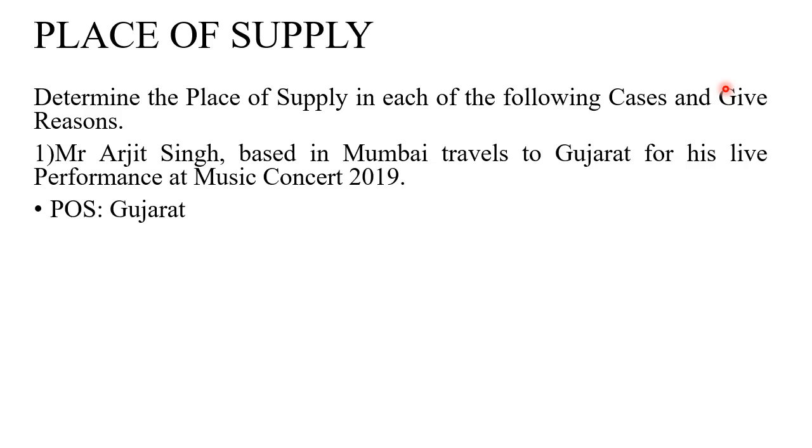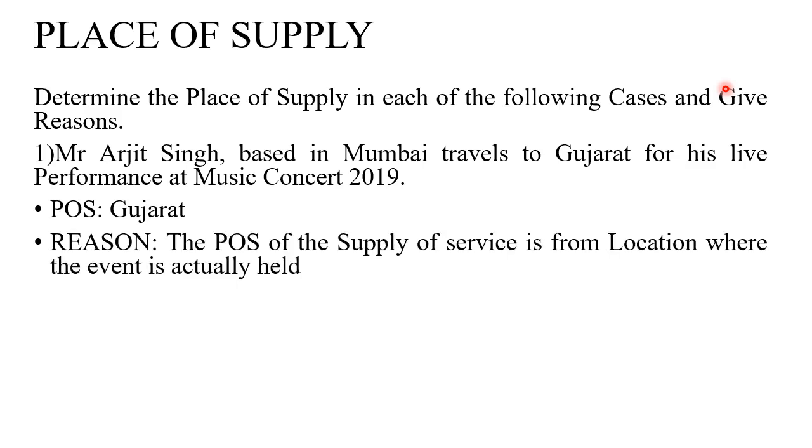Reason: Mr. Arjit was from Mumbai, but he traveled from Mumbai to Gujarat and he performed in Gujarat. So here the service has been delivered in Gujarat. The place of supply of service is the location where the event is actually held, and here the event was actually held in Gujarat. So Arjit Singh from Mumbai traveled to Gujarat, so there is basically movement of service here. So here the place of supply will be Gujarat.